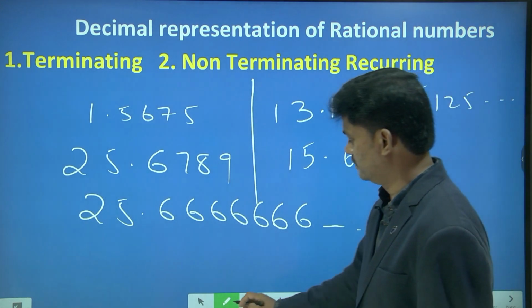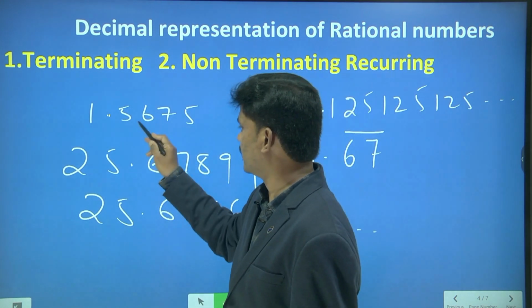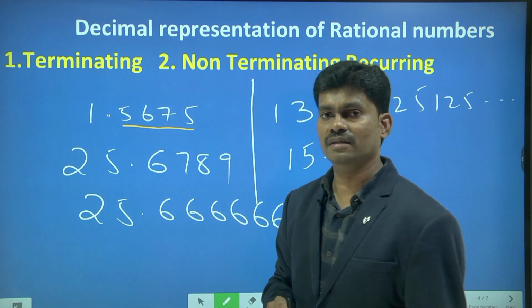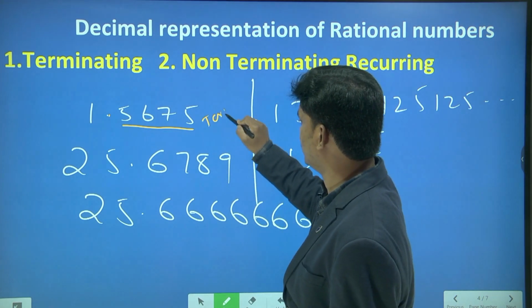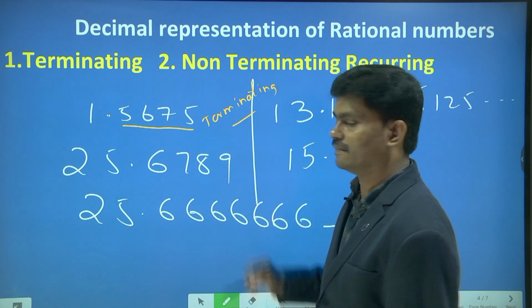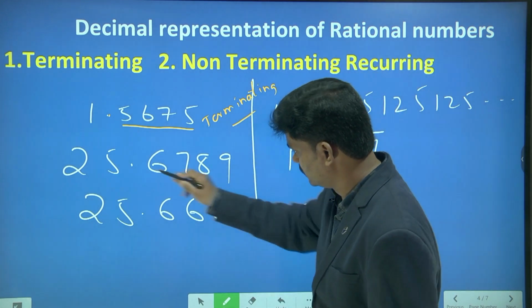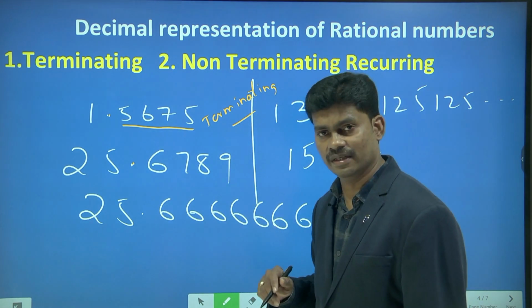So, the first one, after the decimal we have some limited digits. So obviously we can call it a terminating decimal. This is a terminating decimal. And this also ends, there is no 'and so on' here. This is also a terminating decimal.